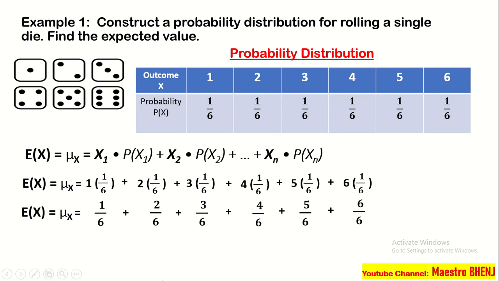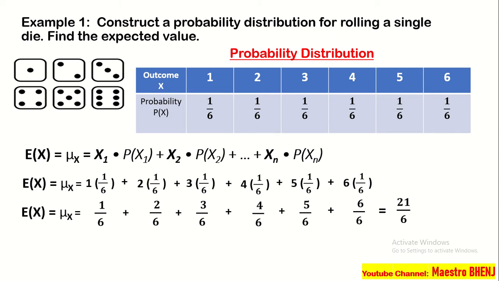Or pwede rin naman natin itong gawing 1. Kaso, let us have the 6 over 6. Tandaan natin, if we are adding fractions that has the same denominator, i-add lang natin yung mga numerator niya. Pero, etong denominator as is lang. So, hindi dapat baguhin. So, we have 1 plus 2 plus 3 plus 4 plus 5 plus 6. And that is 21 over 6.